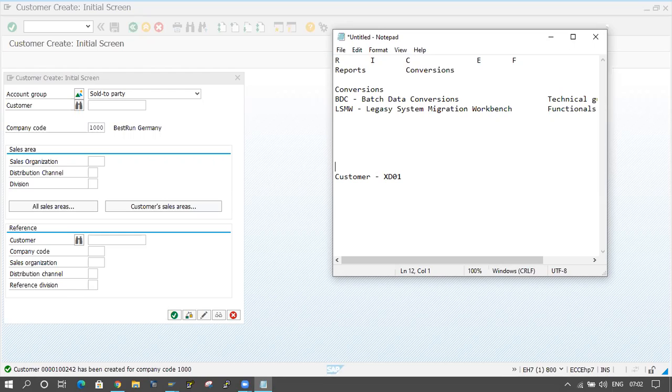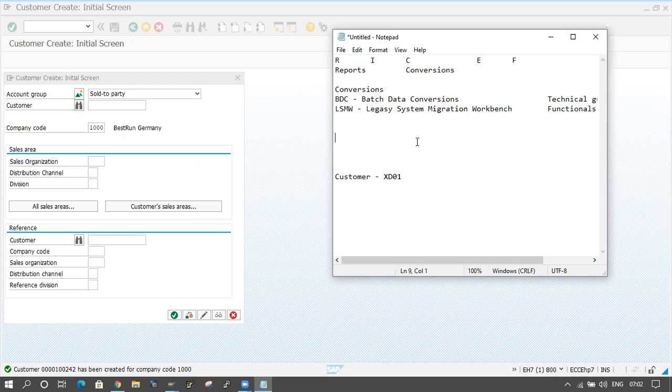One single program will be there. It will execute automatically, one by one, and we will upload one Excel sheet or notepad to the program. Then automatically the data will upload here.